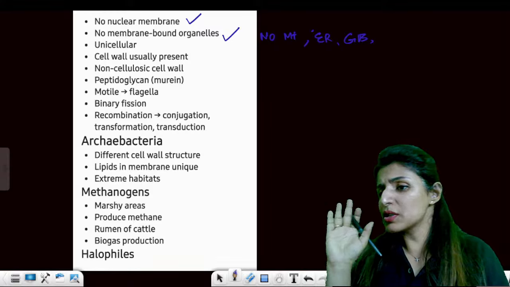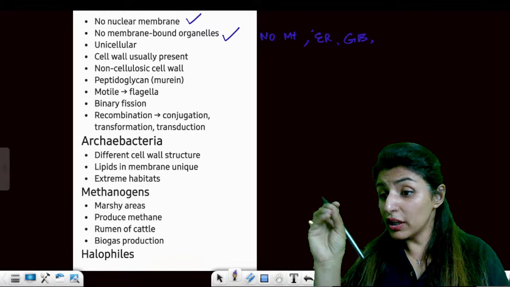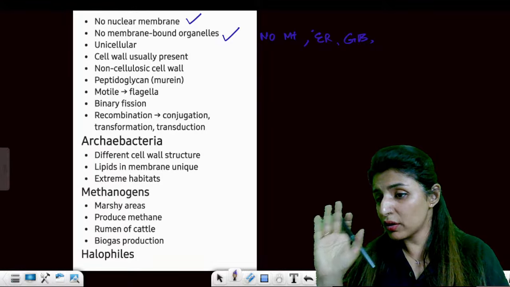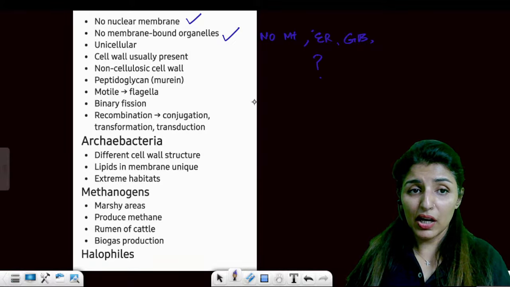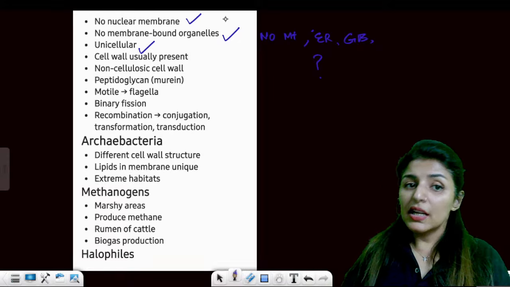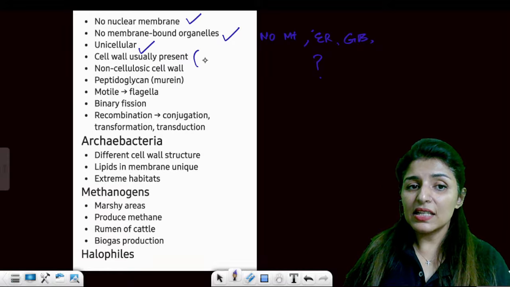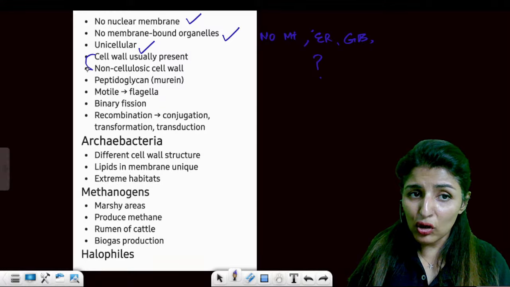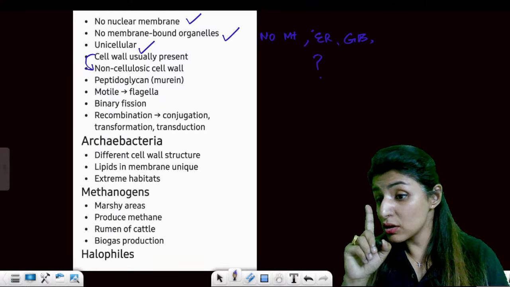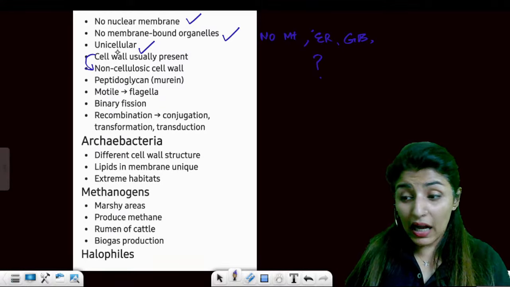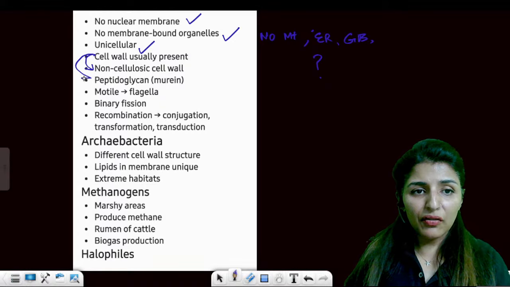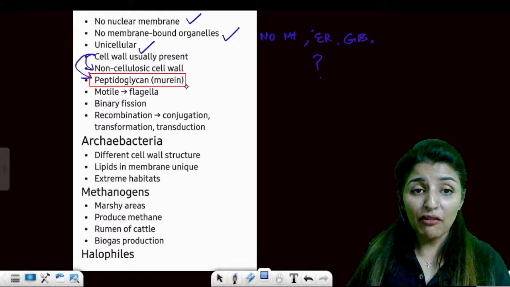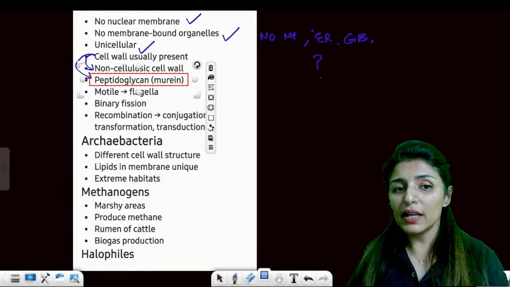The only organelles which are present in prokaryotes, quickly let me know in the chat, which are the only organelles present? All are unicellular. Cell wall will be present, and this cell wall is non-cellulosic, means it is not made up of cellulose, rather it is made up of peptidoglycan. Very important name. It is made up of peptidoglycan, also known as murein.